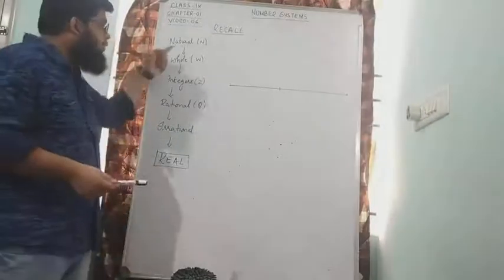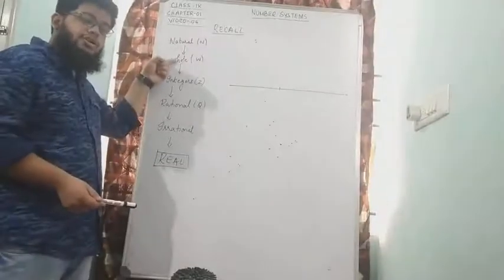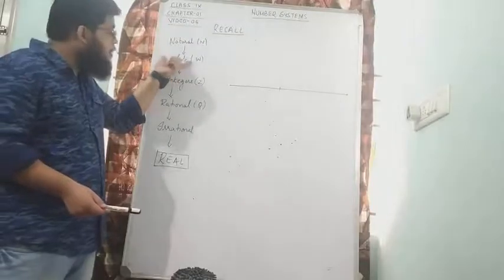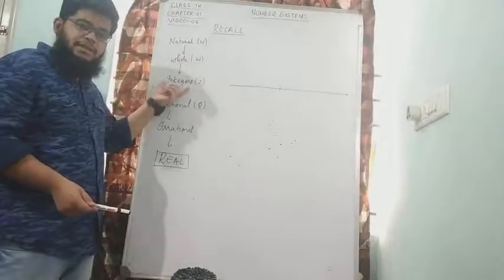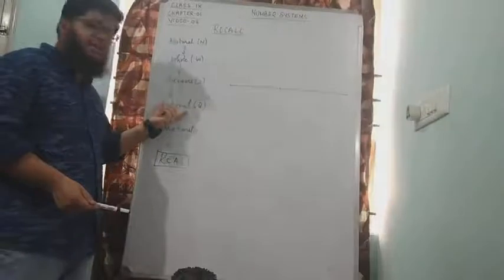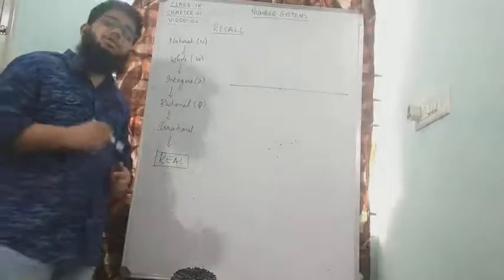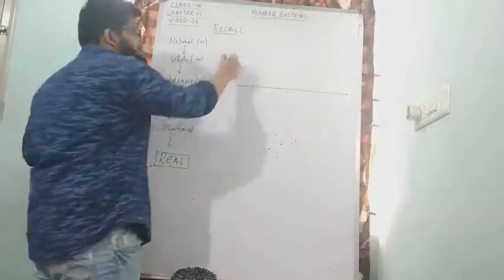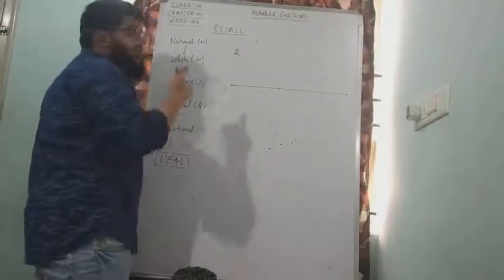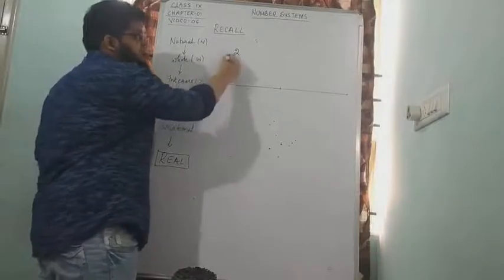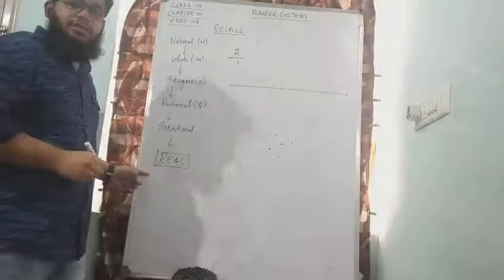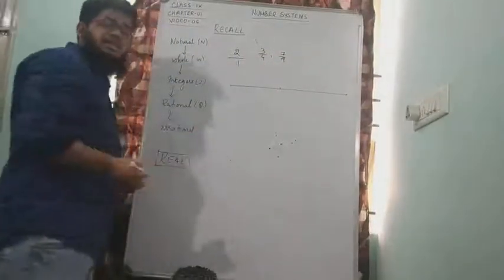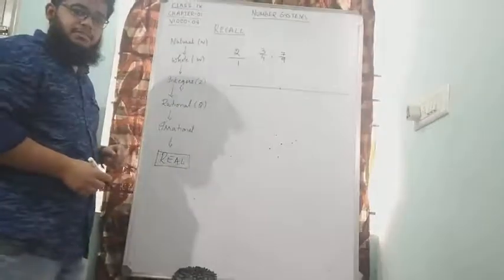We have also seen that all natural numbers come in the category of whole numbers because every natural number is also present in whole numbers. Similarly, all whole numbers are also present in integers and all integers are also present in rational numbers. We have seen how to write every single number in the rational form. For example, if I have a natural number like 2, I can write it in its rational form as 2 by 1. Or I can have numbers like 3 by 4, 7 by 9. All these are different examples of rational numbers.